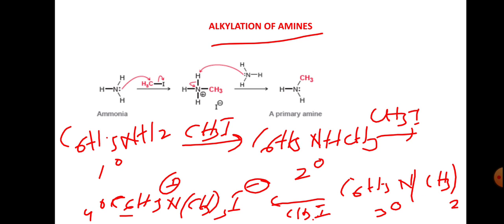This is the tertiary amine, and with continued CH3I we get C6H5N+(CH3)3 I-, and this is trimethylanilinium iodide. So this is the quaternary ammonium salt, or simply quaternary salt.